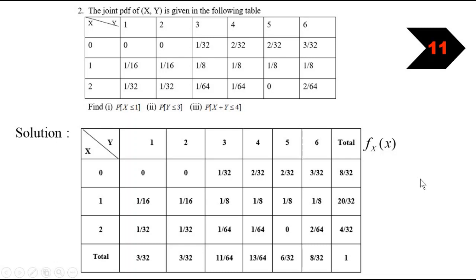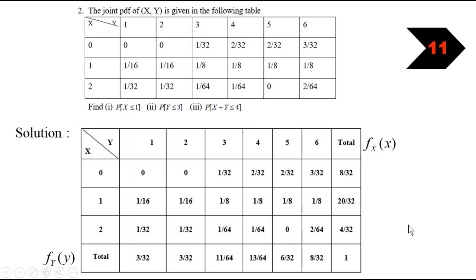Similarly, I have found the column sum as well. So 0 plus 1 by 16 plus 1 by 32 will be 3 by 32. Like that, I have found the column sums. When y is equal to 1, the corresponding total is 3 by 32. When y is 2, it is 3 by 32. When y is 3, it is 11 by 64. When y is 4, it is 13 by 64. When y is 5, it is 6 by 32. When y is 6, it is 8 by 32. If you add the column sums as well as the row sums, the total must always be 1. This corresponding total is f_Y of y, the marginal density function of capital Y.